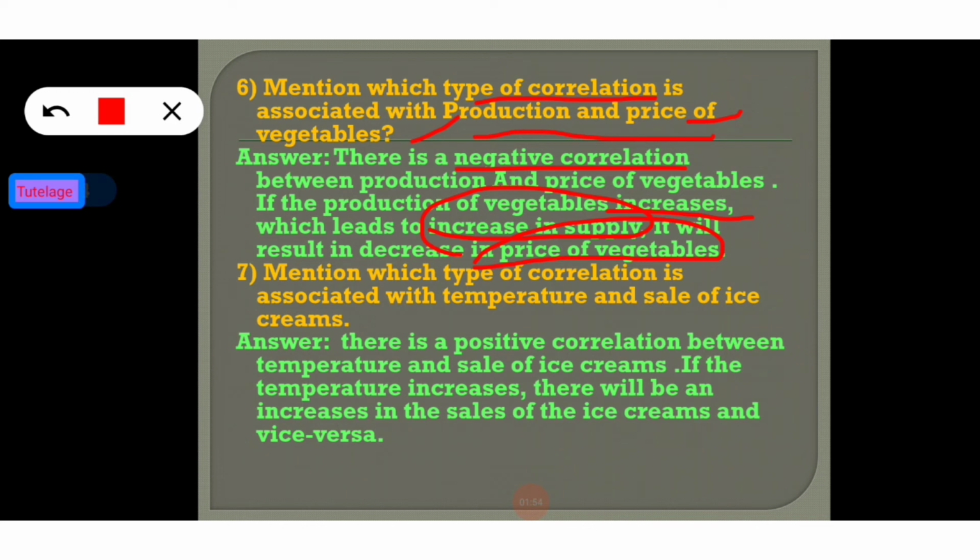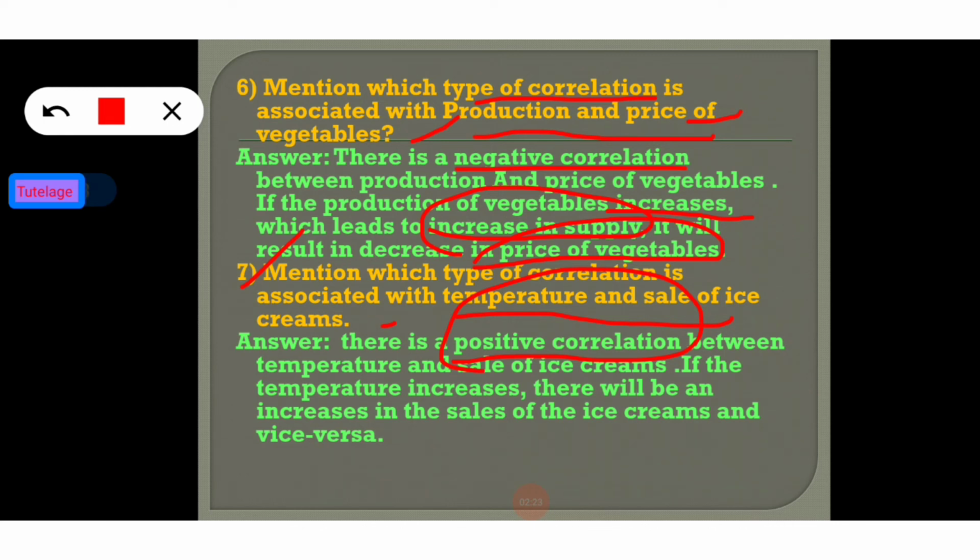So now move on to the next question. Mention which type of correlation is associated with the temperature and sale of ice cream. Okay, temperature, that means weather, and sale of ice cream. So obviously it indicates a positive correlation between temperature and the sale of ice cream.